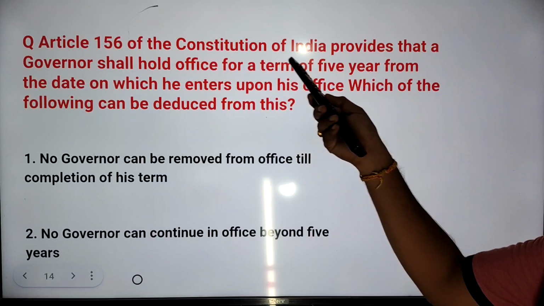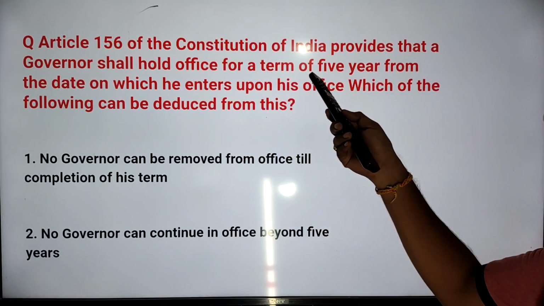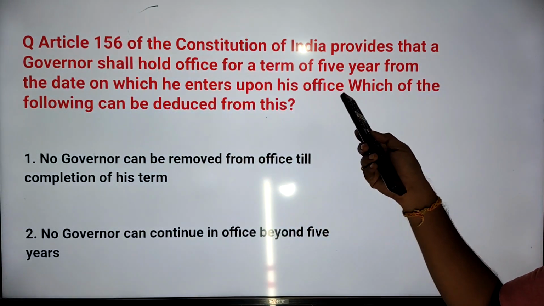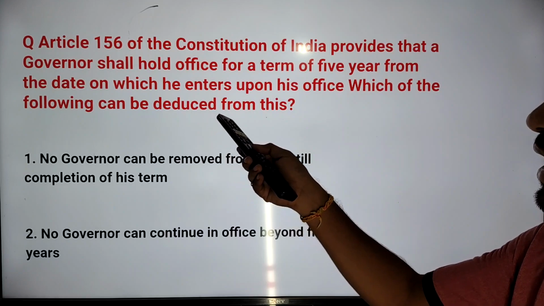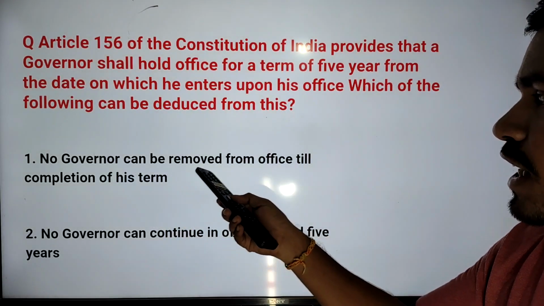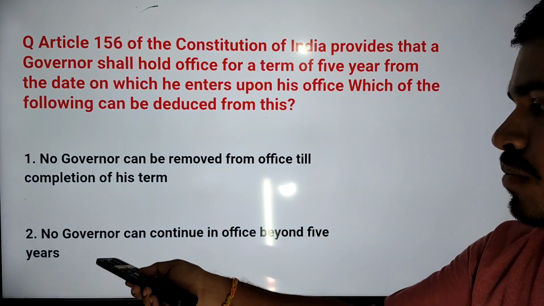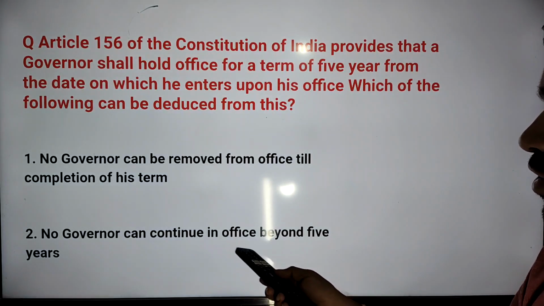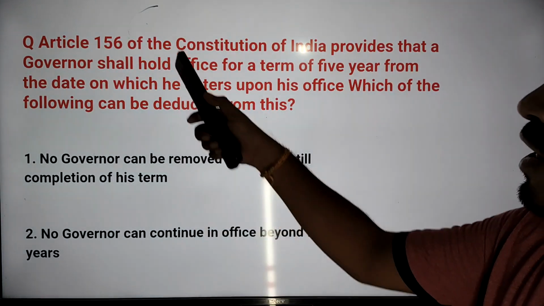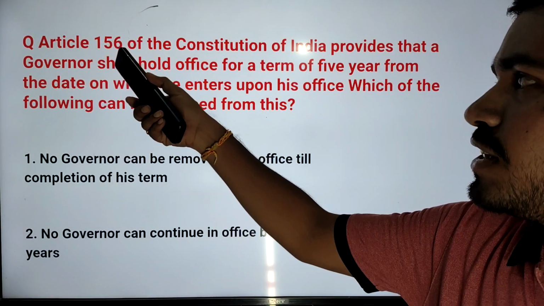Article 156 of the Constitution of India provides that a governor shall hold office for a term of 5 years from the date on which he enters upon his office. Which of the following can be deduced from this? First one, no governor can be removed from office till completion of his term. Second one, no governor can continue in office beyond 5 years. So if you see, this is one part of Article 156, but there are other parts in 156 also.